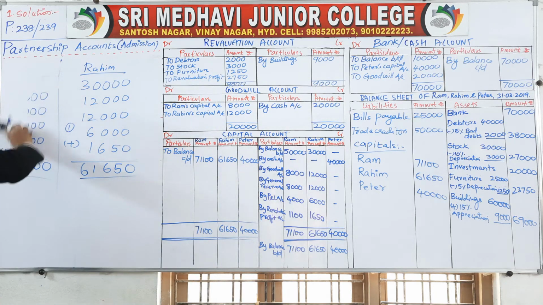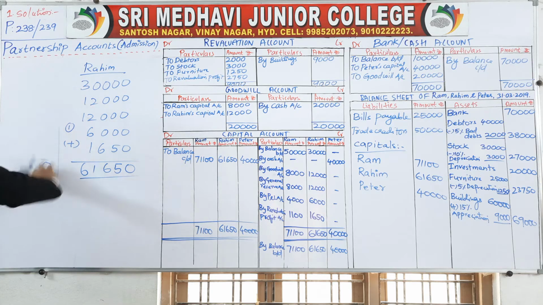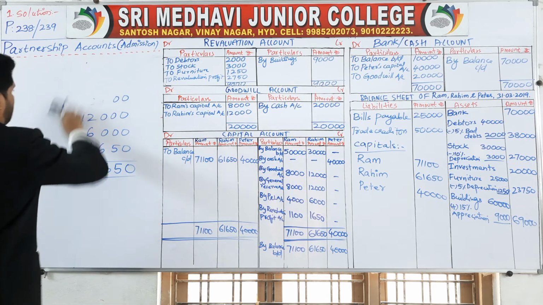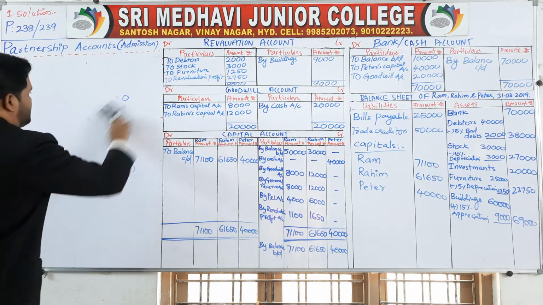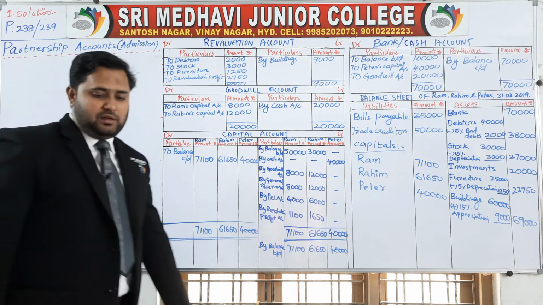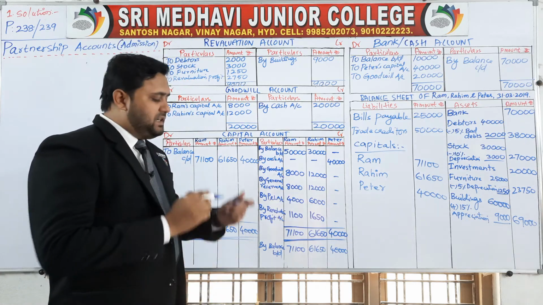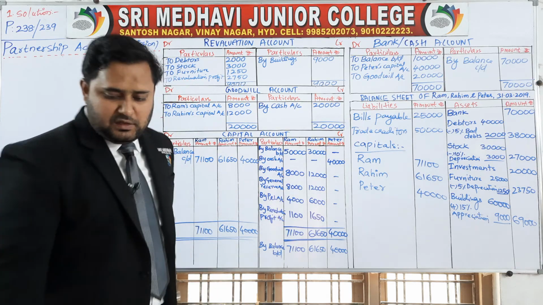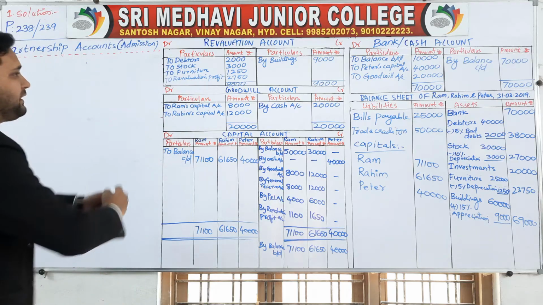Now all entries we have posted. Let's see our answer is correct or not. If liabilities and assets both amount are equal, then our balance sheet tallies and what we have done is correct. Let's see. Liability sides.